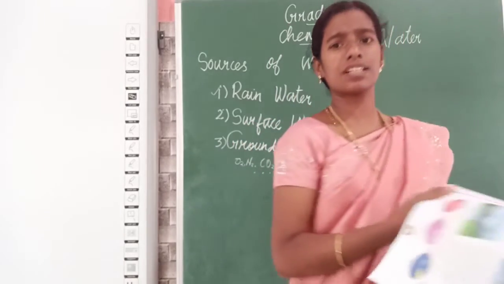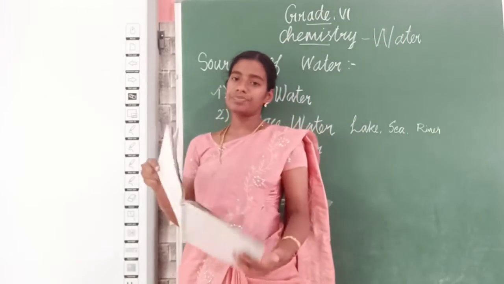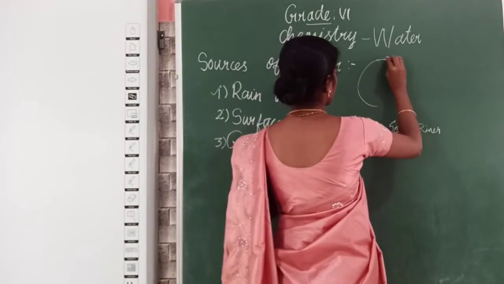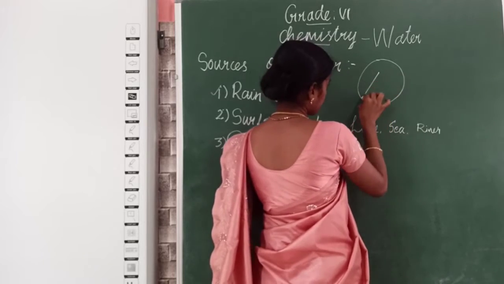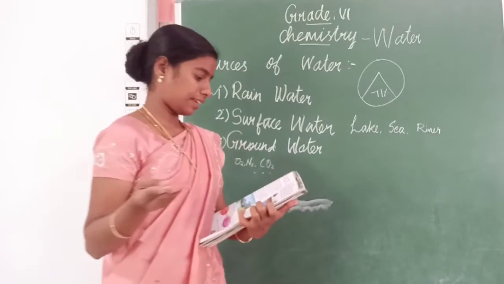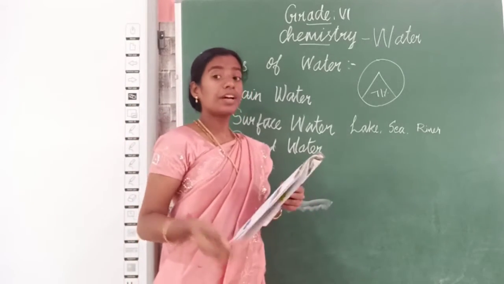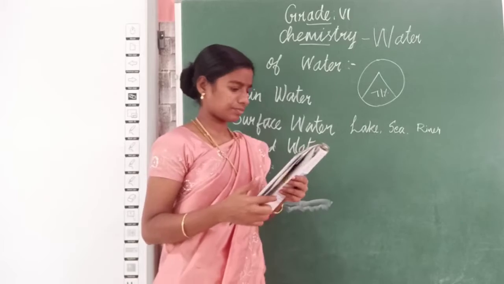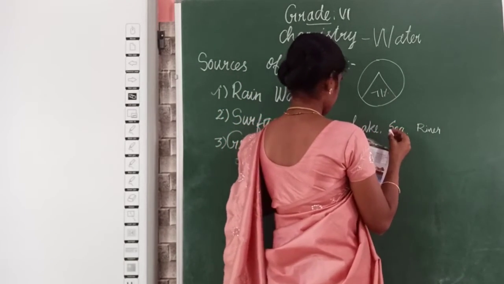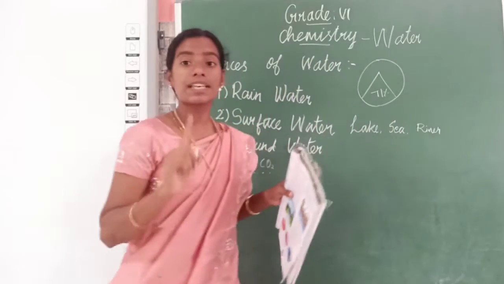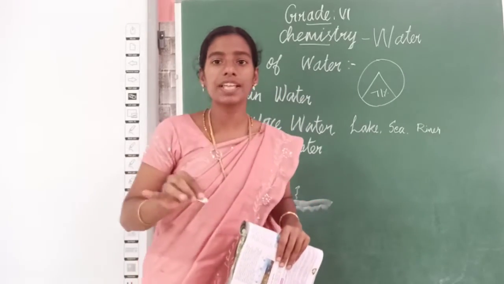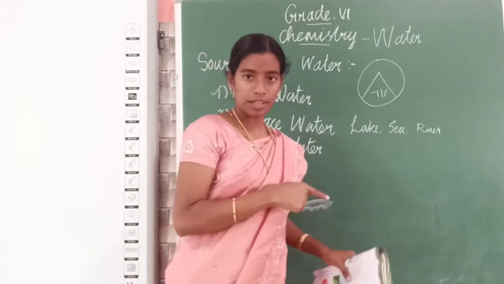When you consider the earth, 71% of the earth is covered with water.